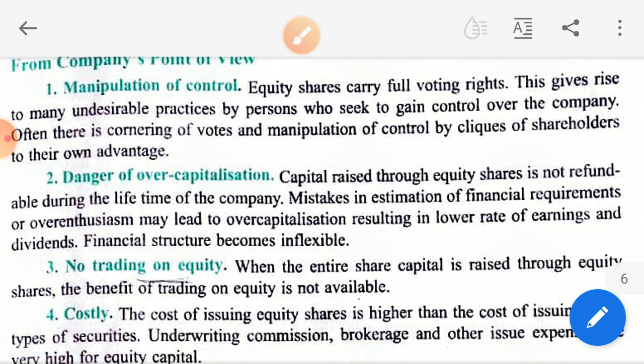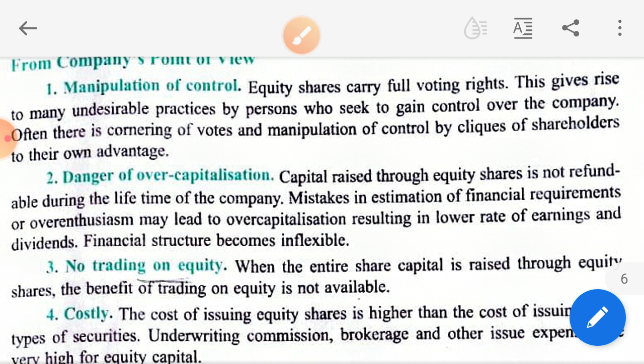Then it is costly. Why is it costly? Because it carries certain legal charges and other expenses, such as paying commission to the underwriters and paying brokerages to them. Okay, so this cost is added.